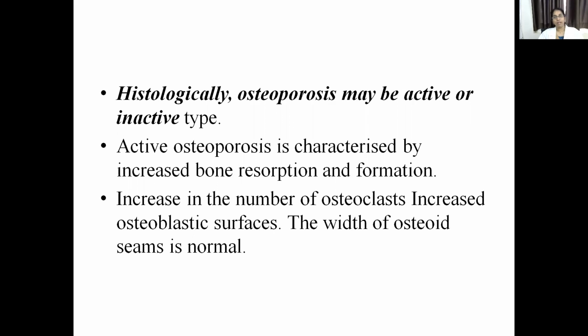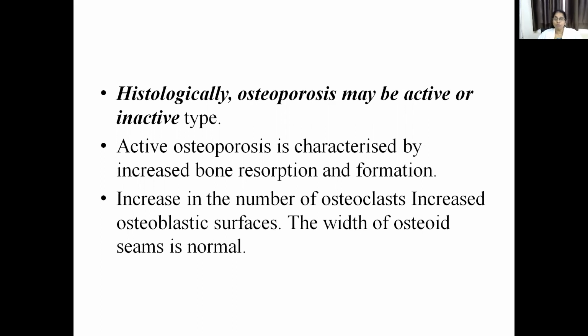Histologically, osteoporosis can be active or inactive. Active osteoporosis is defined as osteoporosis with a greater turnover. That is, in this there is increased bone resorption and increased bone formation too. So the osteoclastic activity is greater, which results in increased bone resorption. Histologically we can see more resorption-active surfaces, more resorption sites on the surface of the bone.